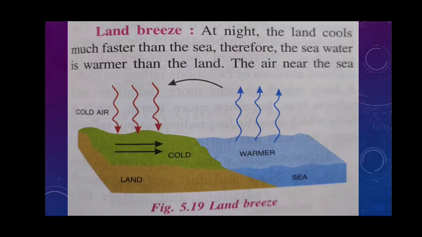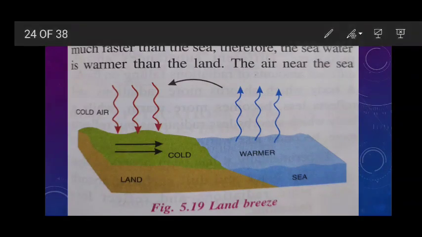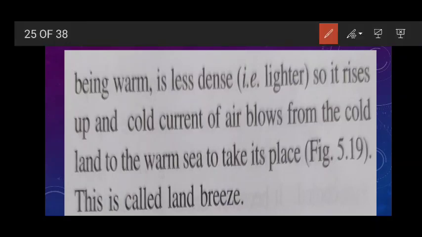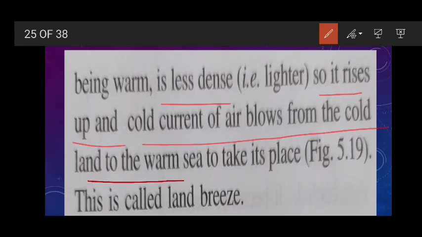At night the land cools much faster than the sea. Okay, and therefore the sea water is warmer than the land. The air near the sea, being warm, is less dense, and when it is less dense, what happens? It rises up, and a cold current of air blows from the cold land to the warm sea to take its place, and this is called what? Land breeze.